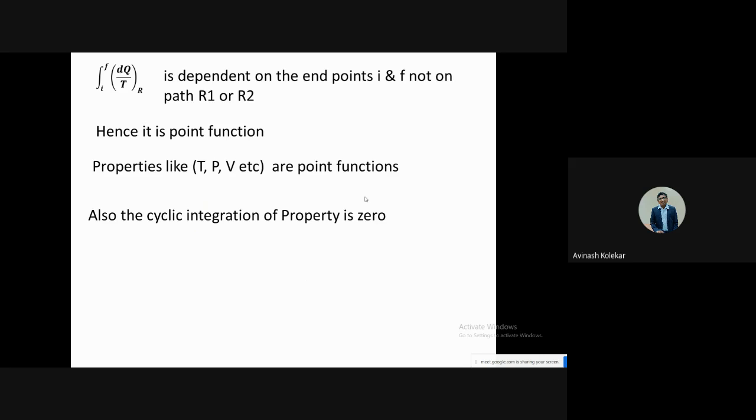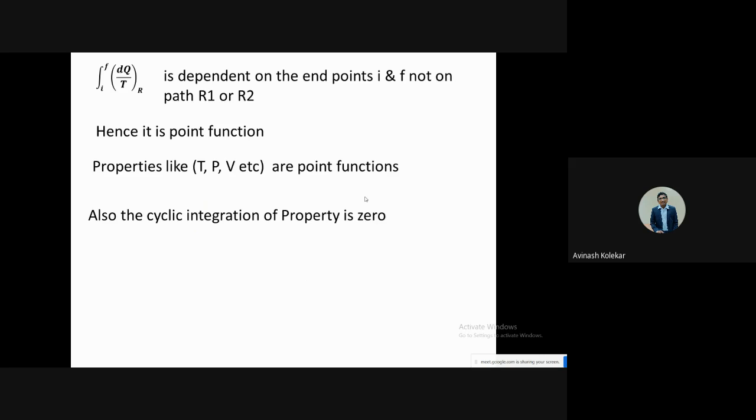Suppose I start from one point and come back to the same point. The cycle is completed. What is the temperature change during this cycle? It is zero, because you are coming back to the original position. Similarly, for pressure, if I start from one point and come back to the original point, the pressure change will be the same, because the state is the same. That's why the cyclic integration of properties is zero. You have to remember that.